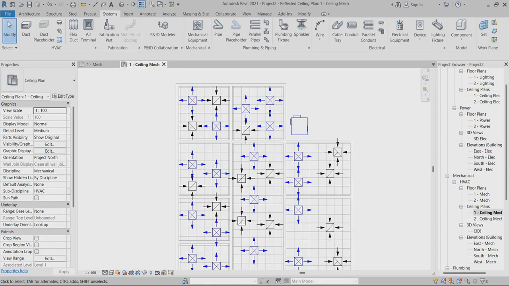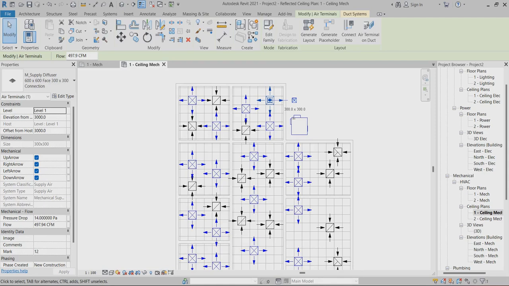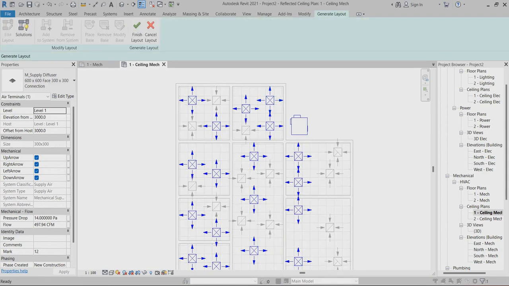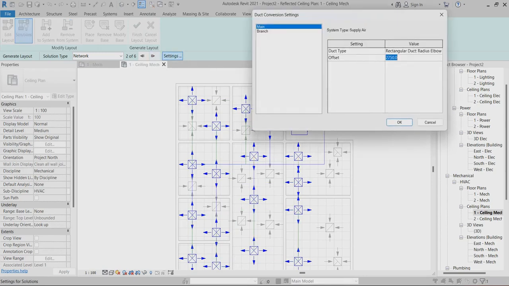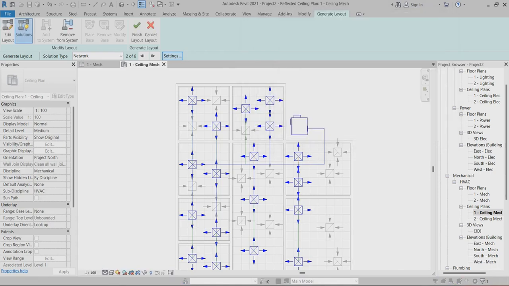After that you just select the air terminal and go to Generate Layout. So this is your layout, it's automatically created. Here you can adjust, and at the same time you have to go to settings. In the settings you can find the main duct size, duct elevation, and at the same time you can select the branch also.